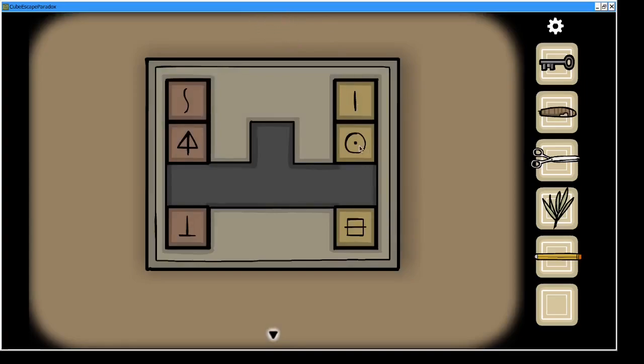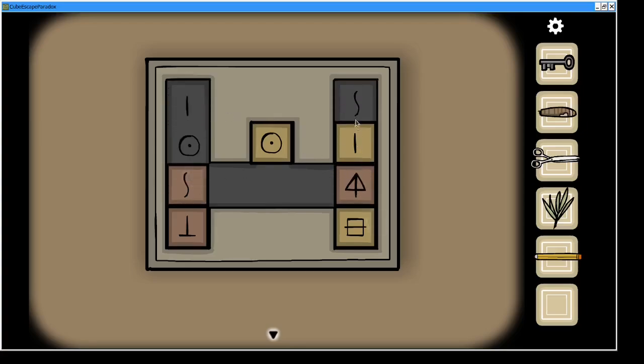And it says drag, so we can drag items out, and we can see that there are drawings on the base that match the other items. So we need to try and get the things across there. So we can drag him out of the way. Drag that out. But that's there, but no, so we need to get the S out of the way because the S is there. So how do we swap that around? We put that out and we bring him up there and put the S there.